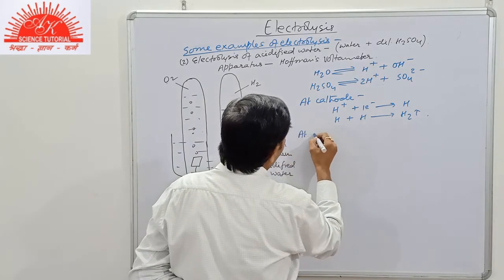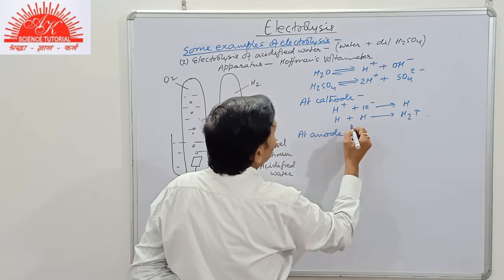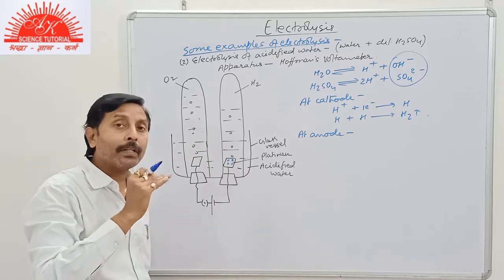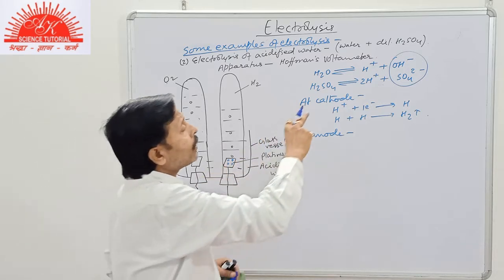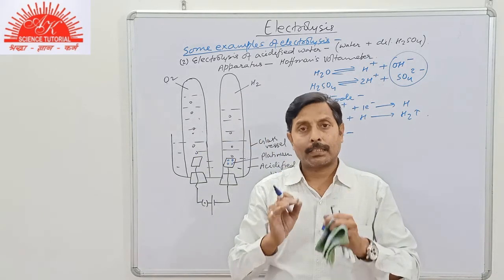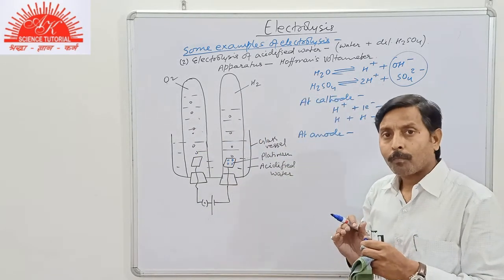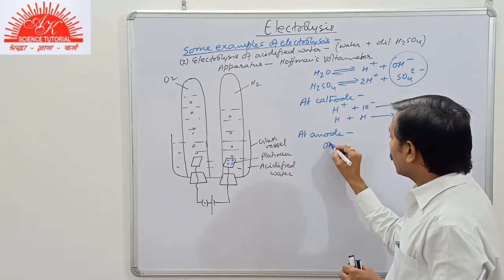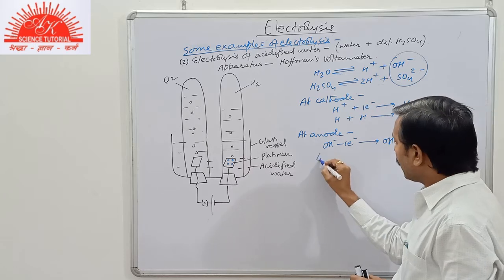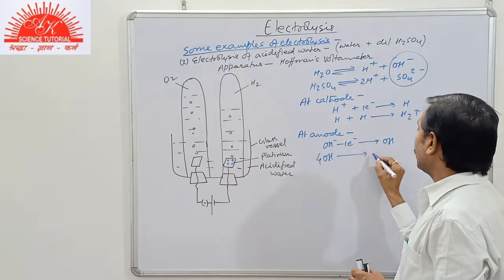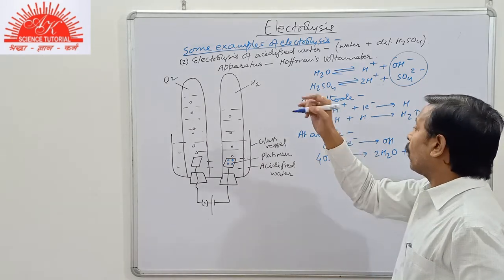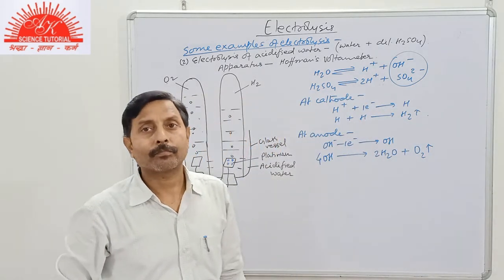Now at anode, these two anions migrate towards anode, but as we have studied earlier, hydroxide ion is lower in position in the electrochemical series. So OH- ion will be discharged here, releasing neutral OH, and then 4OH gives us 2H2O plus O2, that is oxygen gas is released here.